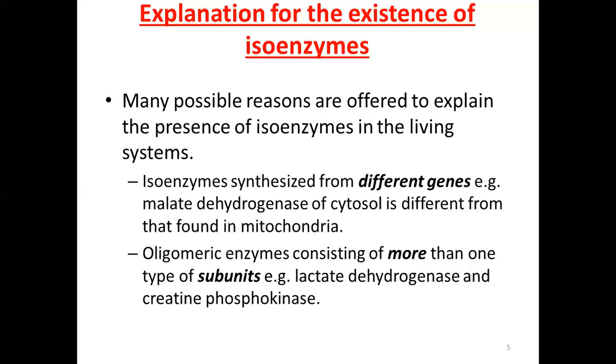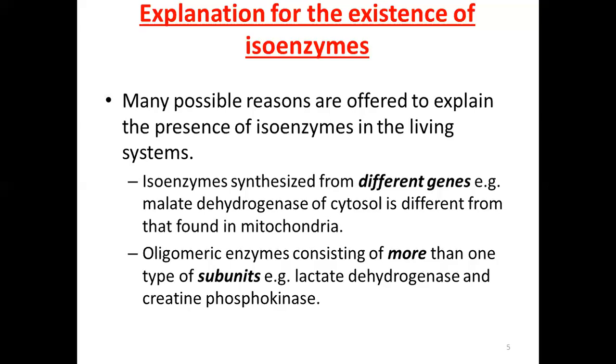And the second reason is the oligomer enzymes. Oligomer means the enzymes which consist of more than one type of subunits. It means that they consist of subunits which are different in their properties. And the best example is lactate dehydrogenase and creatine phosphokinase.